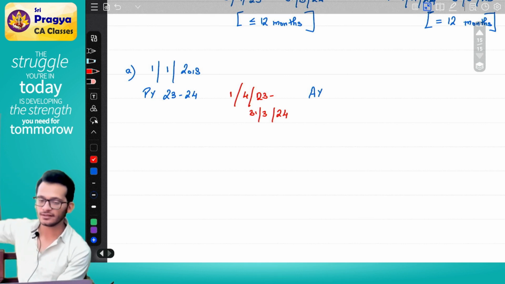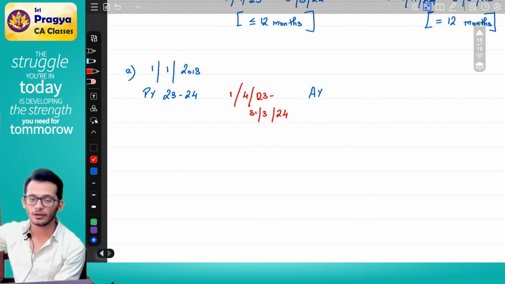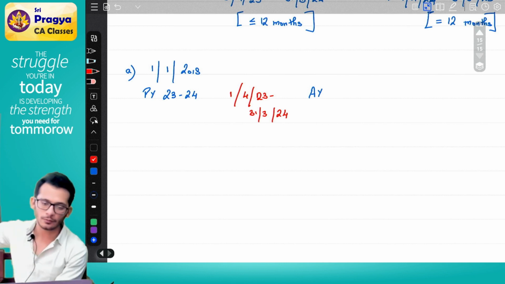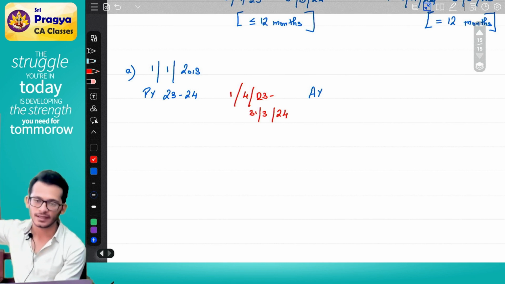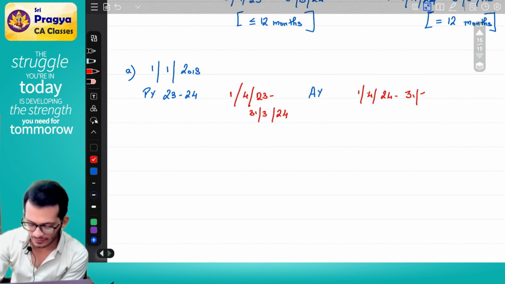If you say your previous year is 1st January 2018, then you will be saying that for the last 5 years, I have not paid tax. Have you paid taxes? Yes. Which means for you, previous year 23-24, the date format is April to March. Assessment year is 1st April 24 to 31st March 25. Yes or no?